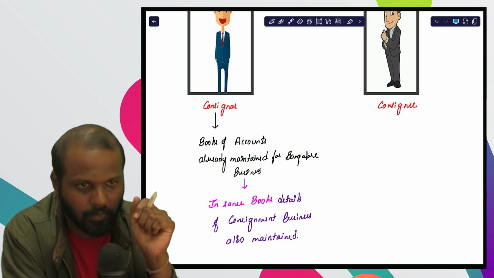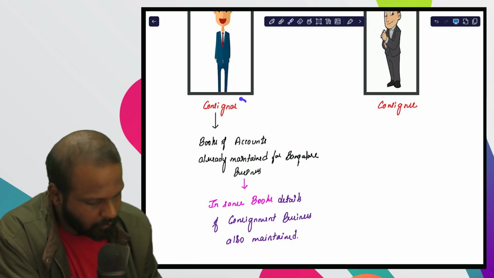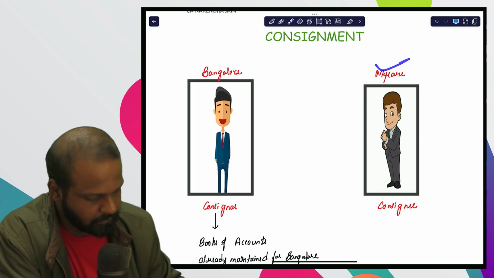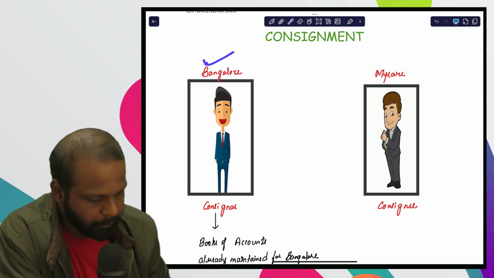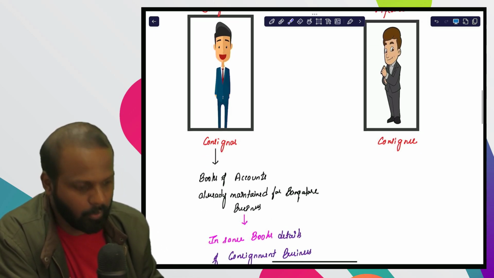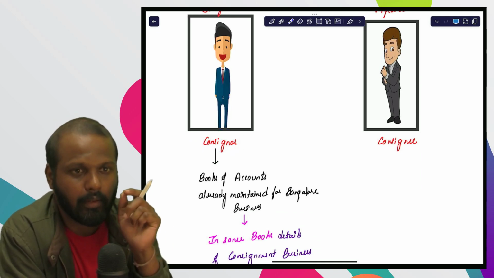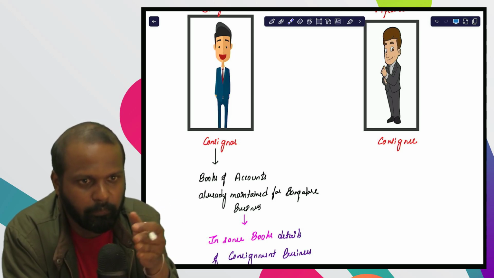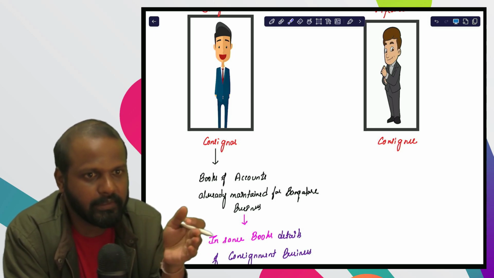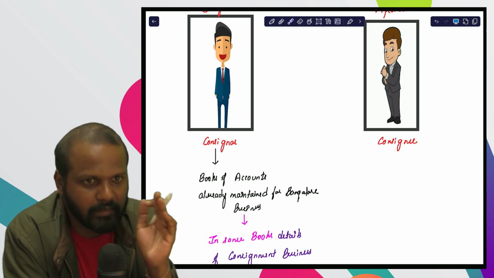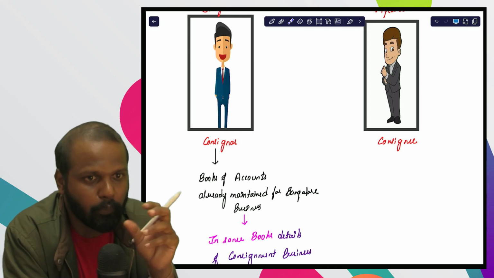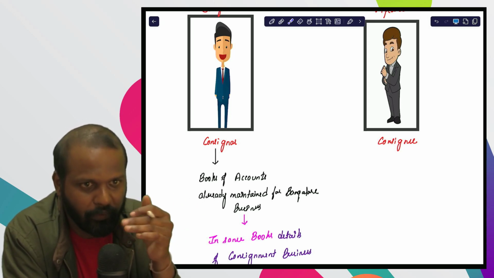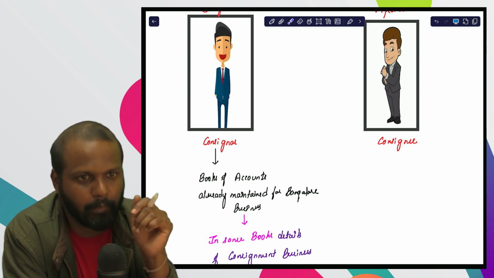Now, whatever profit happens in consignment business and whatever profit happens in the Bangalore business, both belong to the consignor. But the consignor will be interested to know the profit of Bangalore business separately and Mysore business separately. He will not be interested to know both profits together. He wants to know consignment profit separate and Bangalore business profit separate.